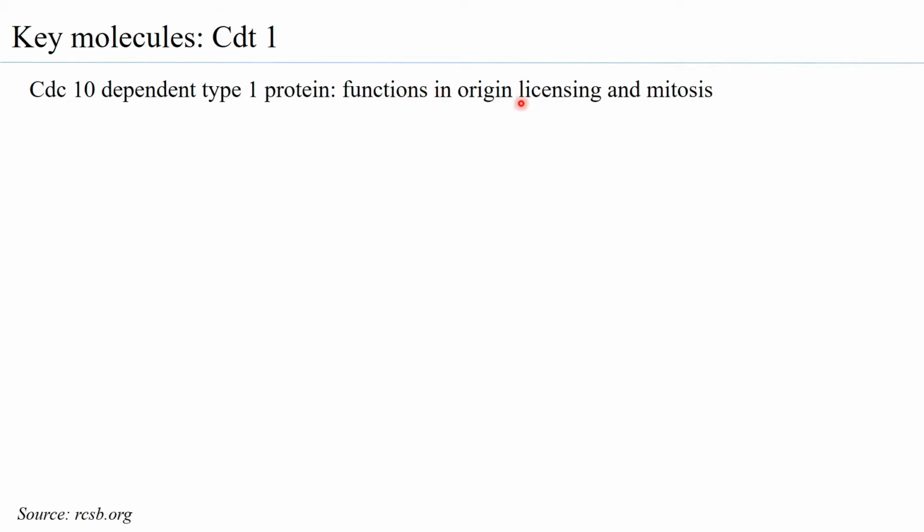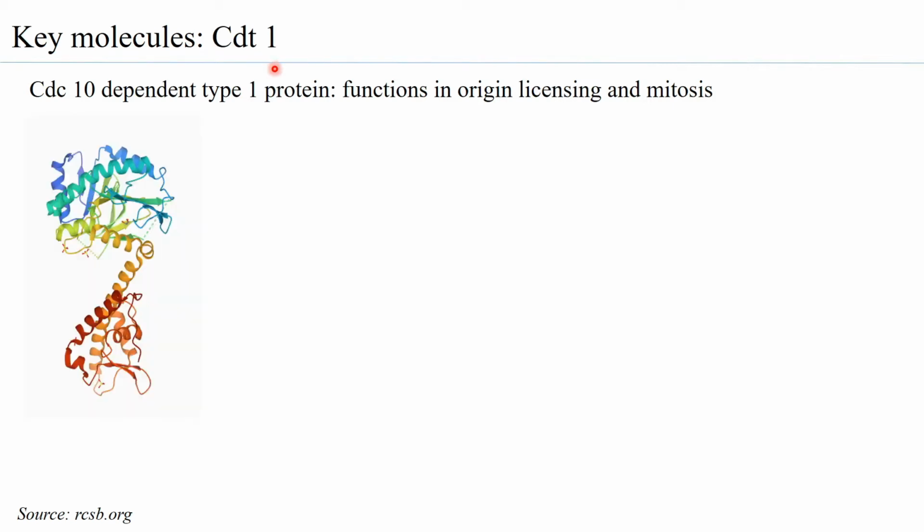At the origin, DNA unwinding gives a license for the origin to begin replication. That licensing can happen only when you have the helicase loaded onto the ORC complex. So the pre-replication complex has to bind to the MCM to ensure that this origin can fire, and therefore CDT1 has an important role to play in that.